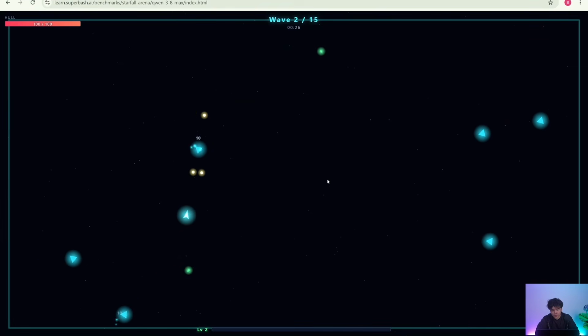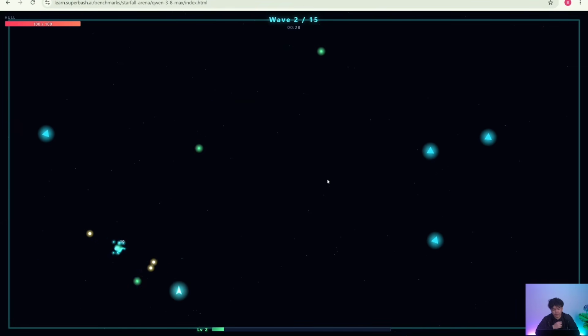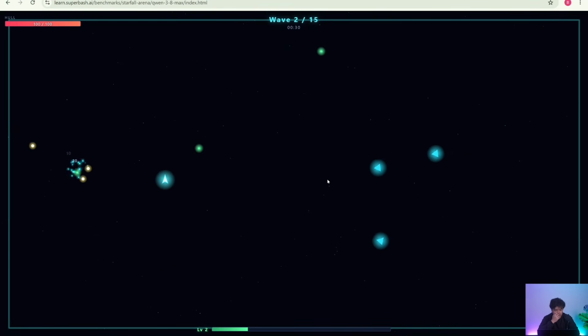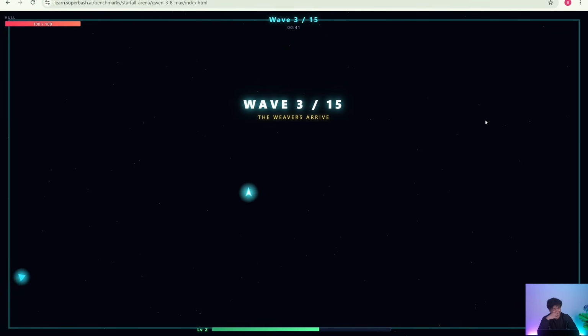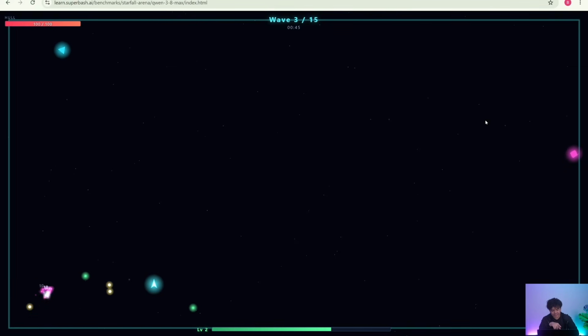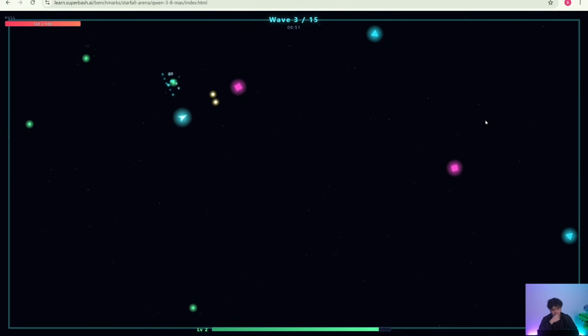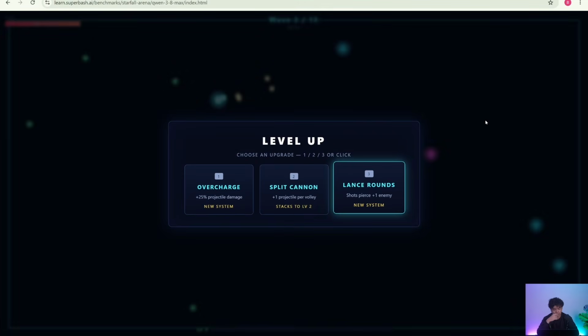So it's auto fire, which I don't like. I prefer to have to manually fire myself. And at first I thought, okay, when I was playing this, right, you can see this also it gets to wave 15. I don't know why, but Qwen 3.8 Max really likes the number 15 for player progression games. And there you can see there's harder enemies now. The red colored enemies, they take a slightly longer to destroy.